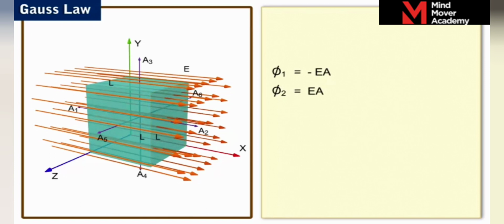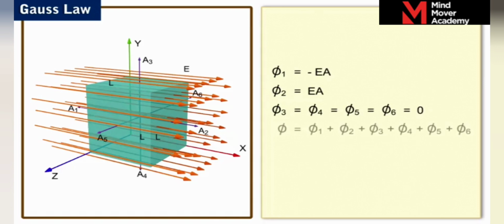The flux through the faces 3, 4, 5, and 6, that is, phi3, phi4, phi5, and phi6, respectively, is equal to 0, since the area vector is perpendicular to the direction of the electric field with respect to these faces. Therefore, the net electric flux through the cube is minus EA plus EA, which is again equal to 0.